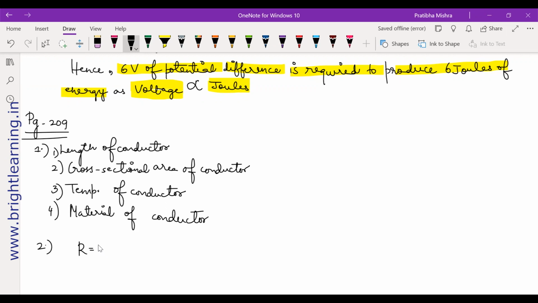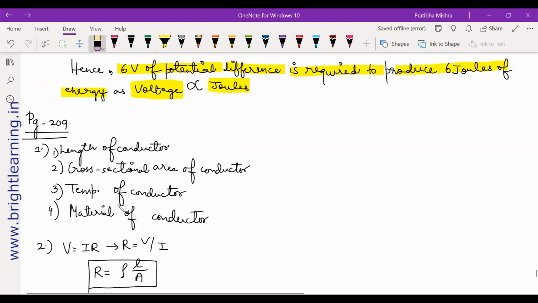V = IR, so resistance is V/I. There's also one more formula, R = ρL/A. You need to think of this formula right now.